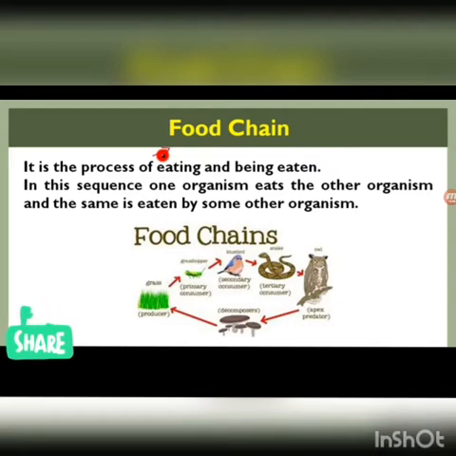Now who eats a vulture or an owl? When it dies, it gets decomposed. Now these decomposers give nutrients to the grass. So this is a chain in which organisms are eating and being eaten by other organisms.